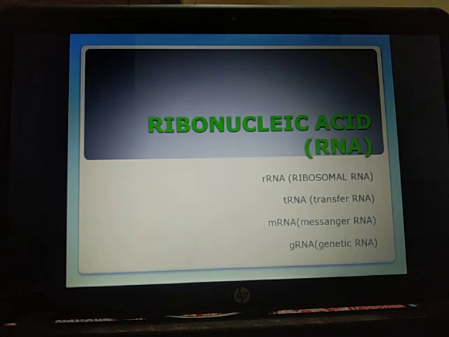This CCA group is added after transcription. The 5 prime end bears the guanine. The amino acid at the AA binding site and the anticodon are the 2 recognition sites for the tRNA, along with the T and C loop.